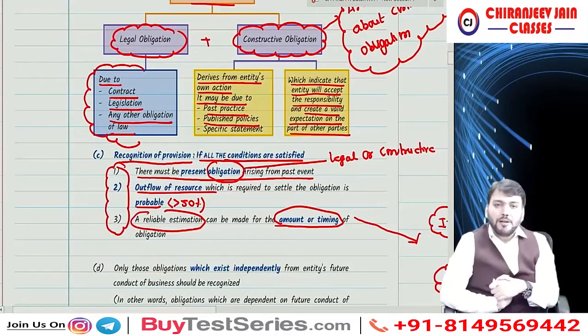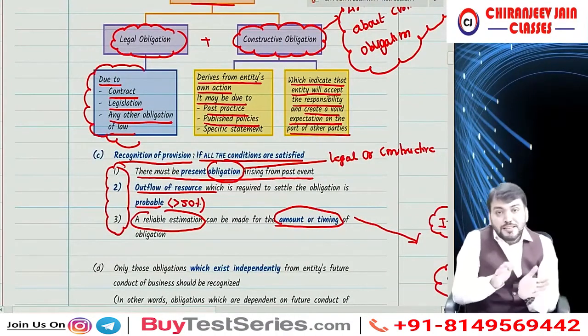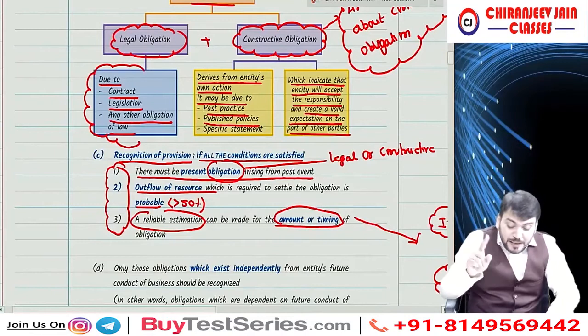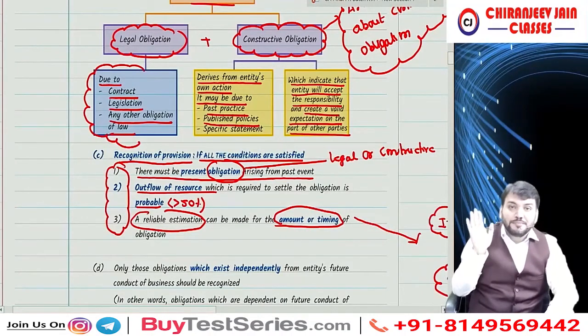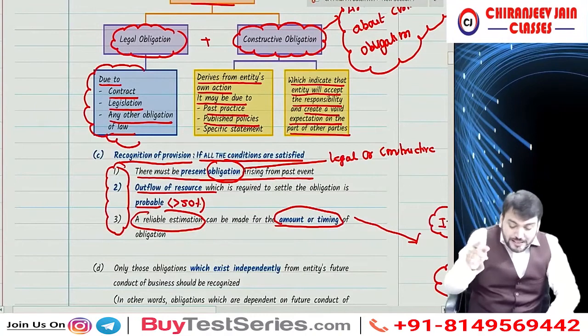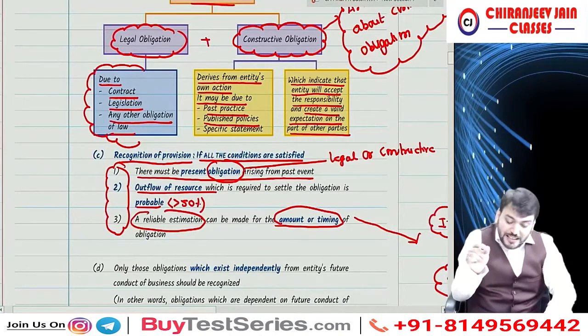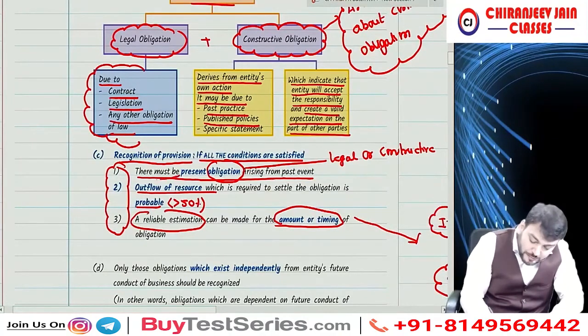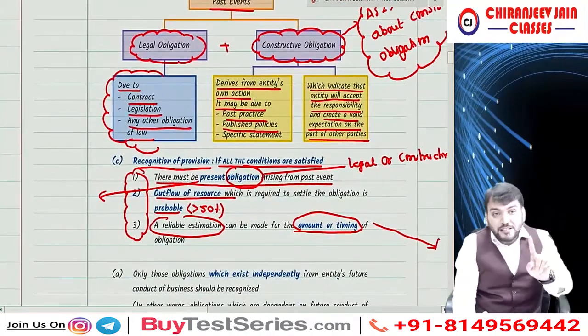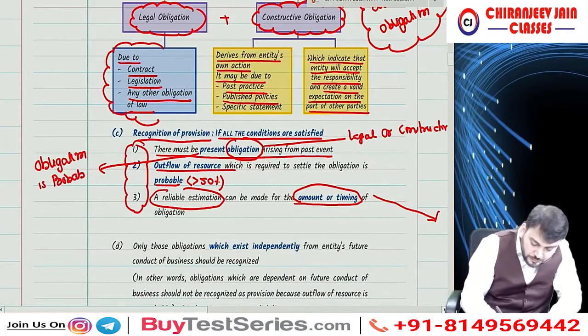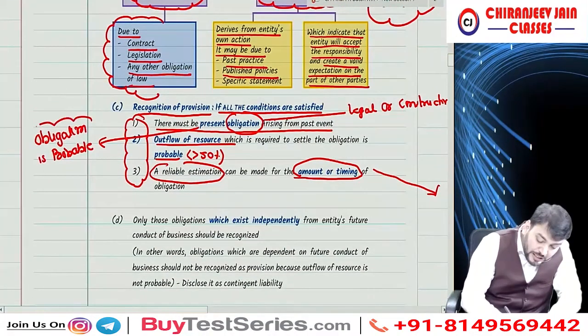Now, I'll take some examples. You need to answer me whether provisions should be created or not. Now, there are three conditions. There must be a present obligation arising from a past event. Outflow of resource which is required to settle the obligation is probable. When I say present obligation, the obligation is probable.